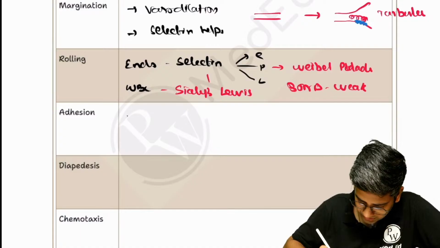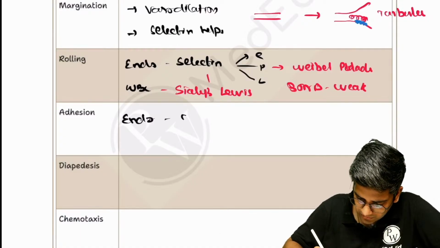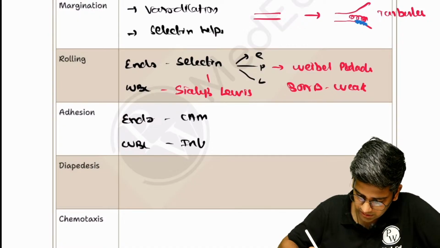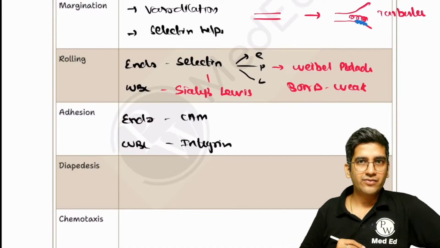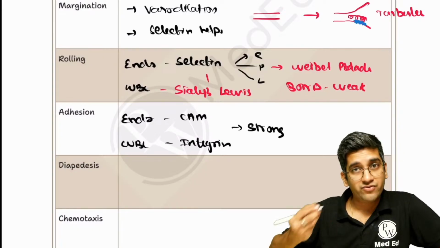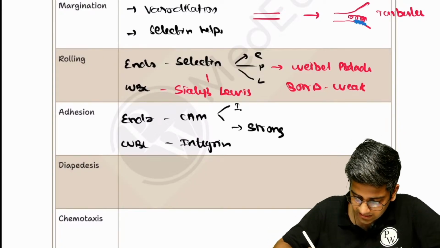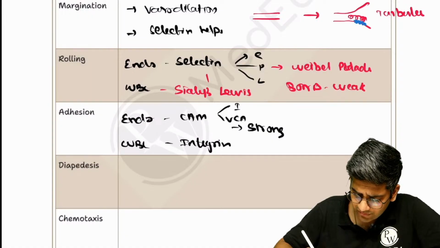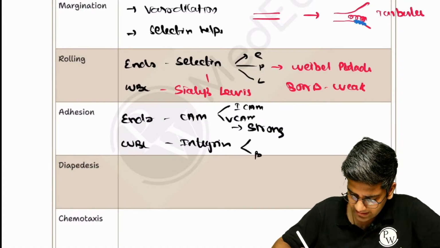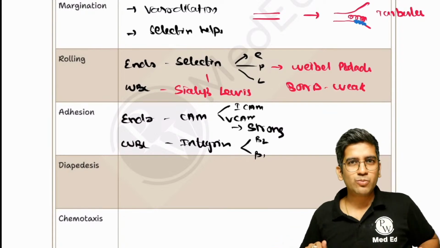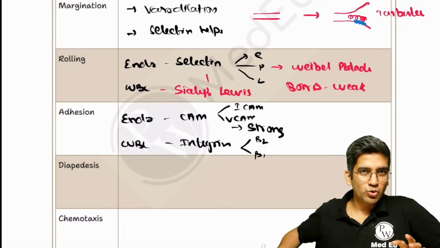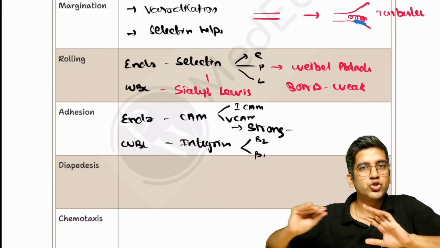The second is adhesion. Same, in the endothelium we have CAMs, cell adhesion molecules. On the surface of the WBC, we have integrins. And this binding is a very, very strong bond. If it is a long answer, if you want to expand, write ICAM and VCAM, vascular cell adhesion molecule and intercellular adhesion molecule. Integrin also, if you want, write beta 1 and beta 2. Beta 2 are the more important ones. Need not go beyond that for a long answer. Beta 1, beta 2 integrin is more than enough, right? And like I said, strong bond, so it will stop the movement.